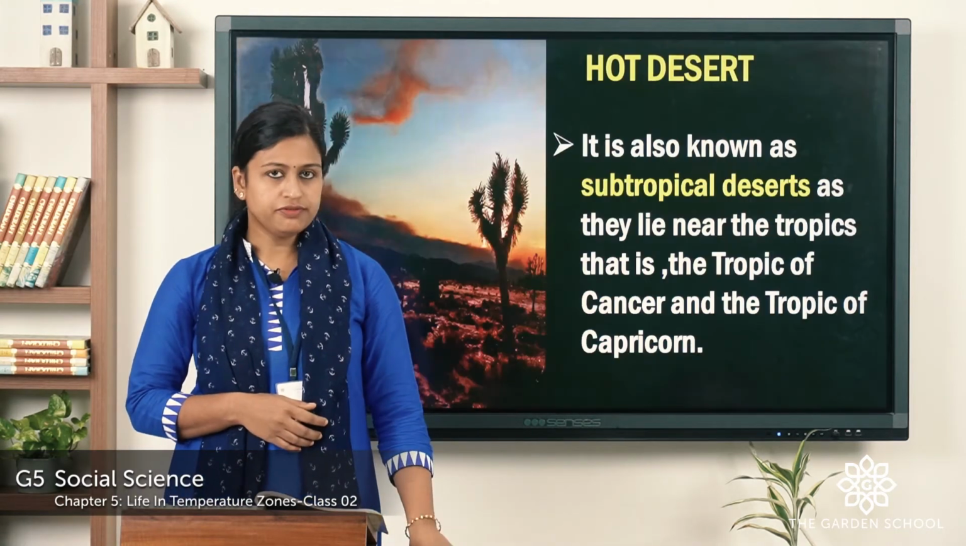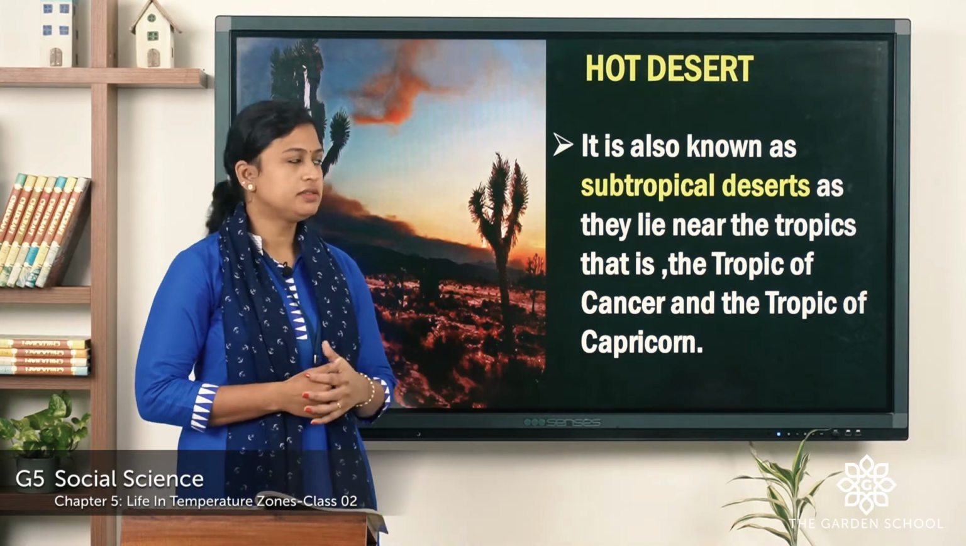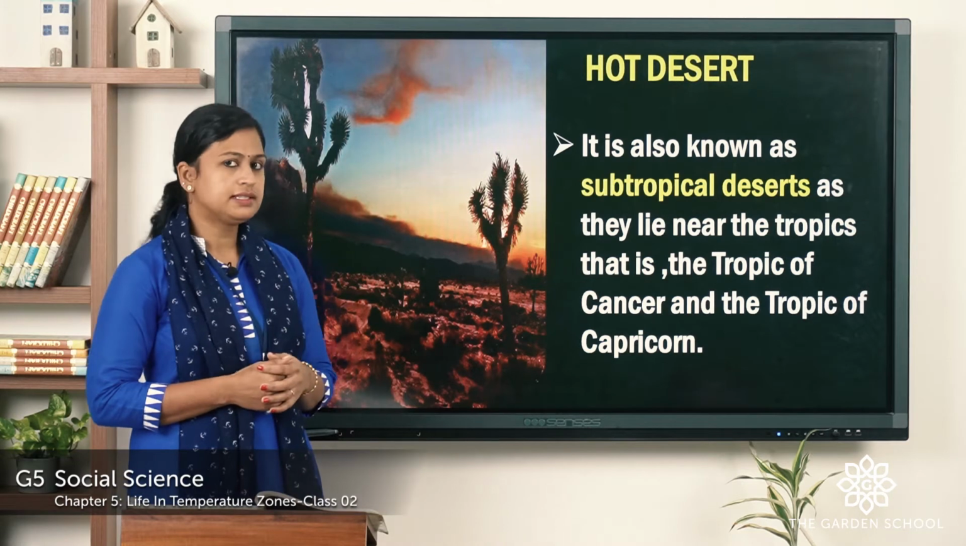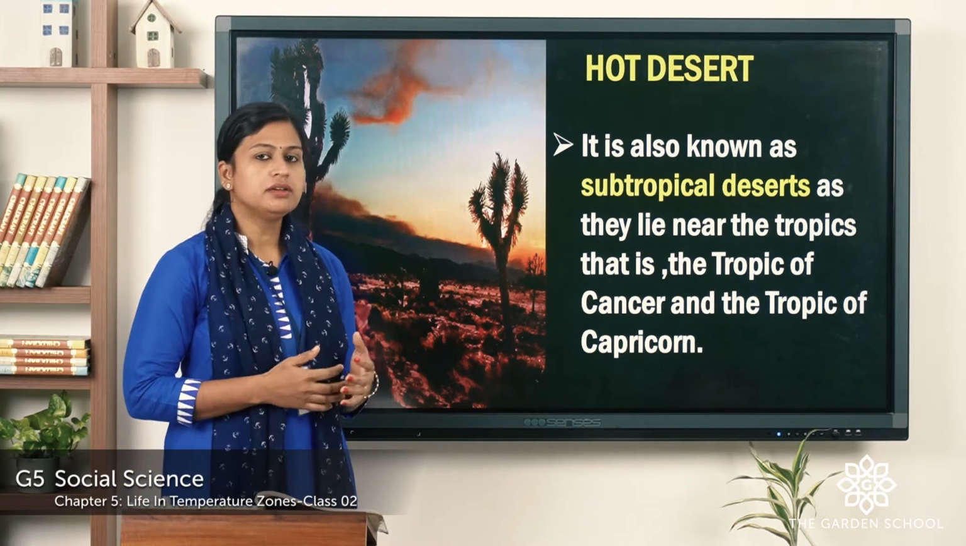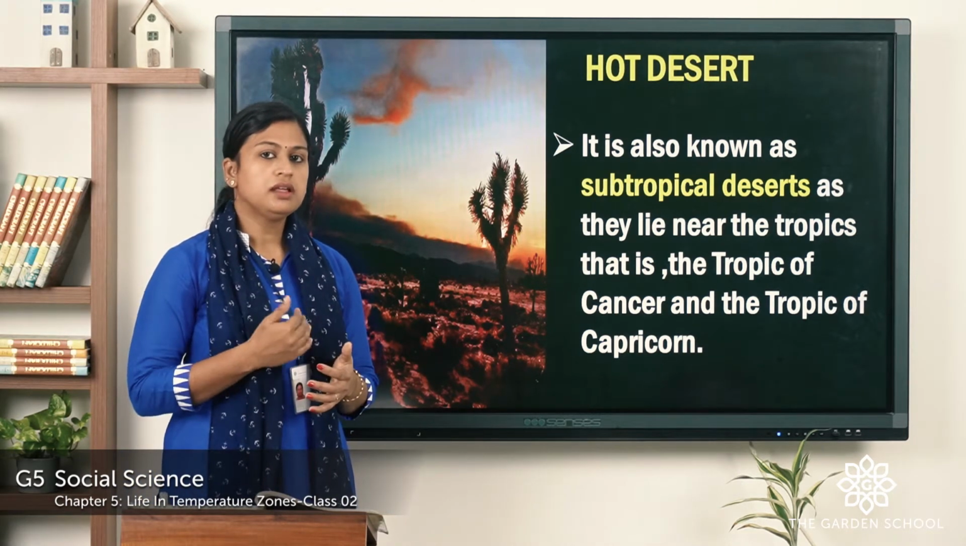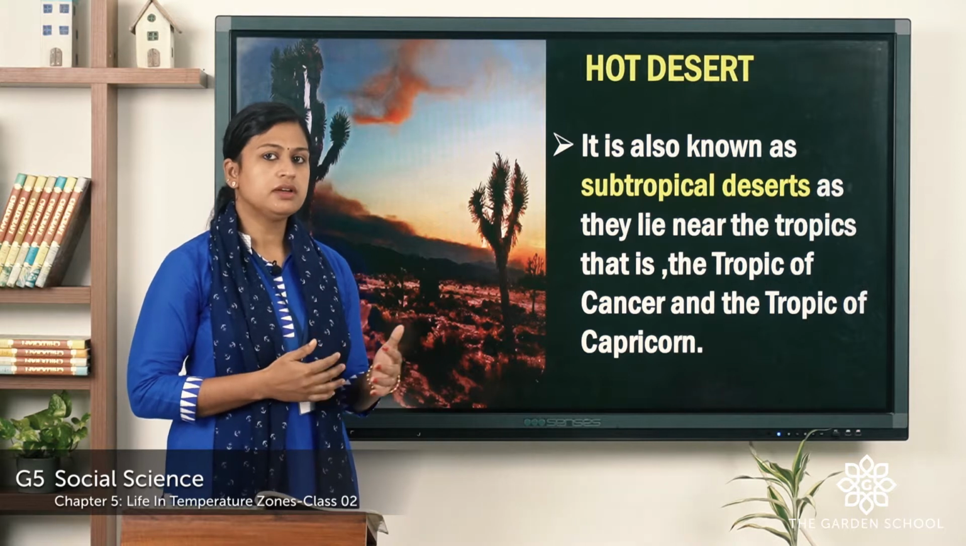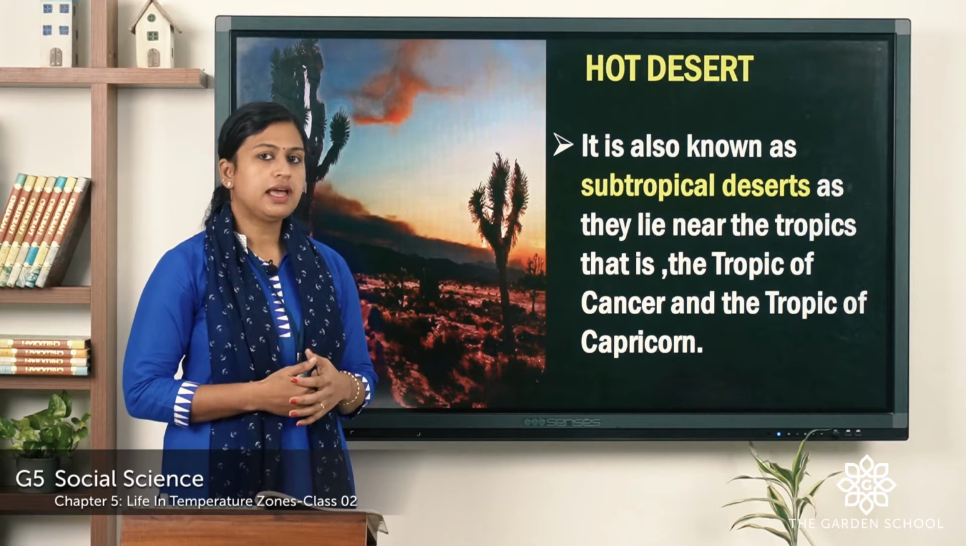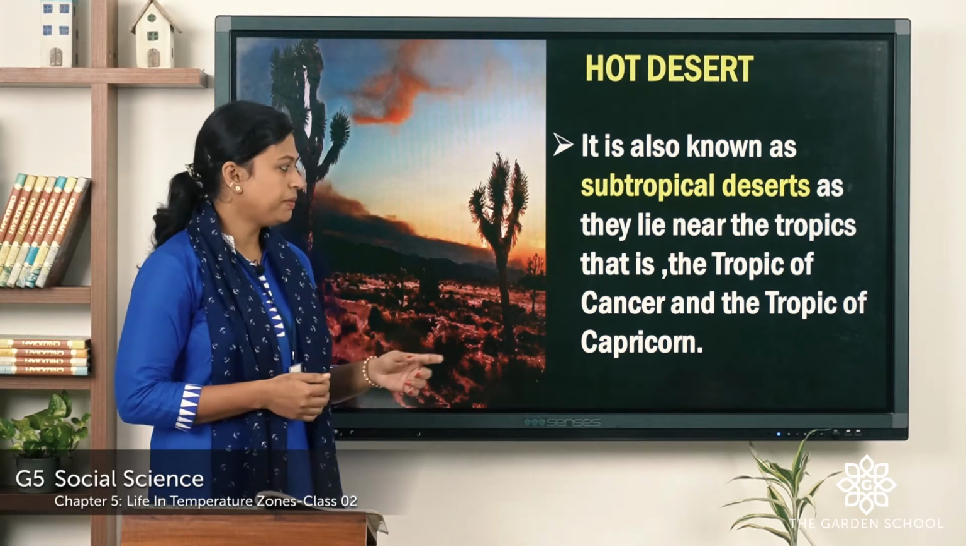Today, we'll learn about hot deserts and frigid zone. That is from page number 38. So first, we'll learn about hot desert. It is also known as the subtropical deserts as they lie near the tropics. That is, in the northern hemisphere, it lies near Tropic of Cancer, and in the southern hemisphere, it lies near Tropic of Capricorn.